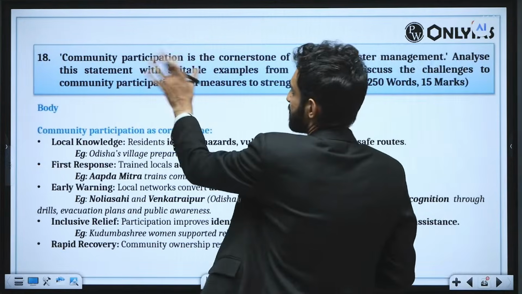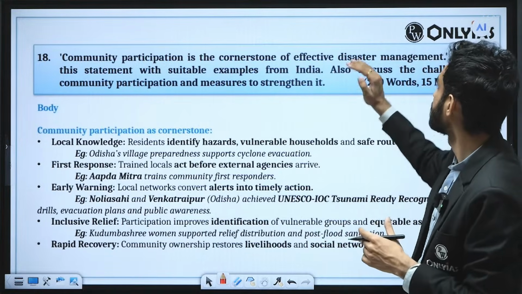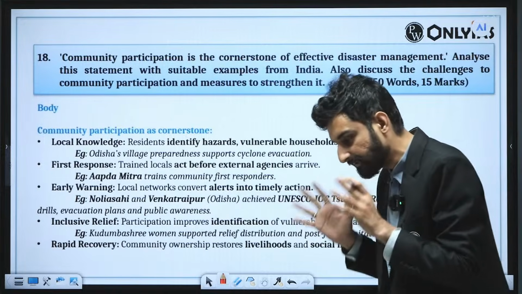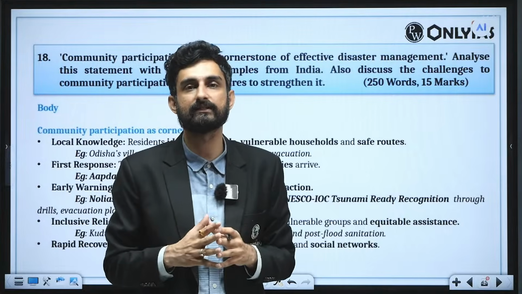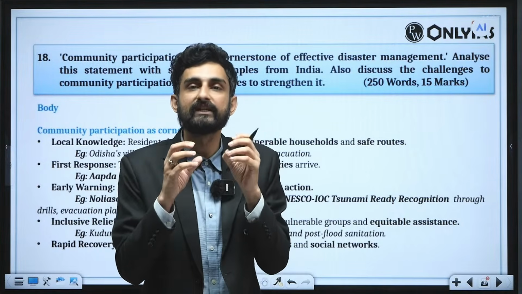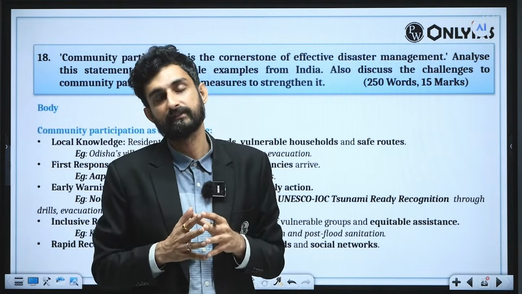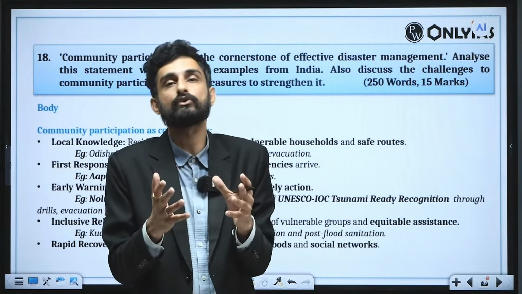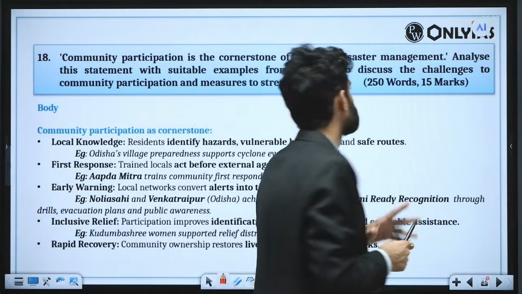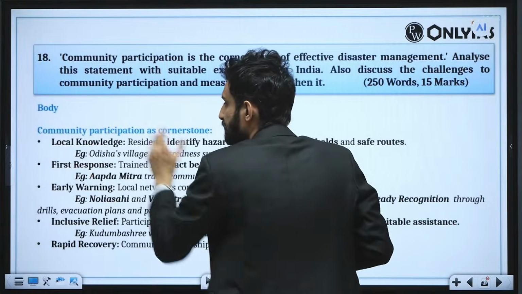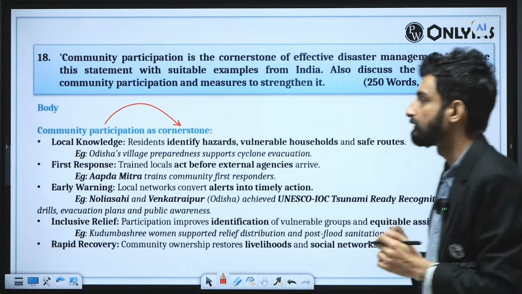Now, we have to showcase community participation as a cornerstone of effective disaster risk management. Whenever statement-type questions are there in mains and in your optionals, it is your responsibility to elaborate the statement logically in the initial part of your answer. Since it's a 15 marker, you have 3 pages to write. The statements are given so that you can slightly elaborate them. So we'll take the keywords from here, on how community participation is a cornerstone of effective disaster management. First is local knowledge.